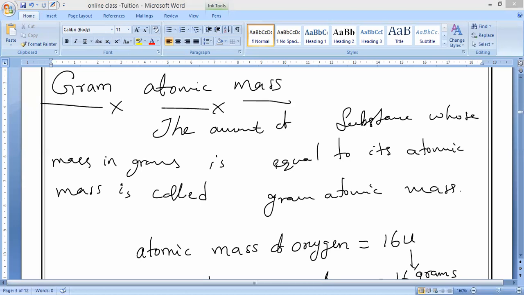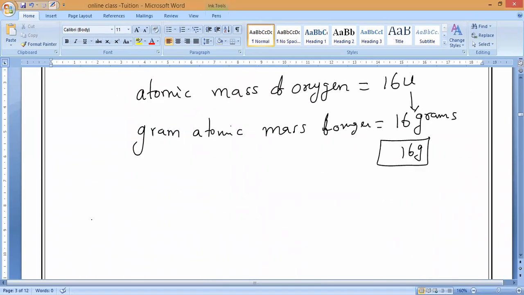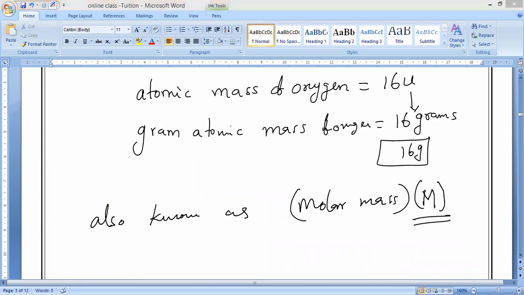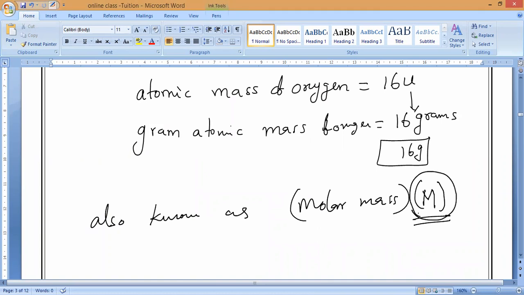Now, as we know, this gram atomic mass we can also call gram molecular mass. Also we can call it molar mass. Okay, write it: also known as molar mass. If you wish to represent it, the symbol is capital M. Molar mass we represent with capital M. Remember.